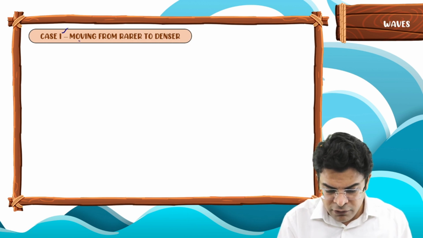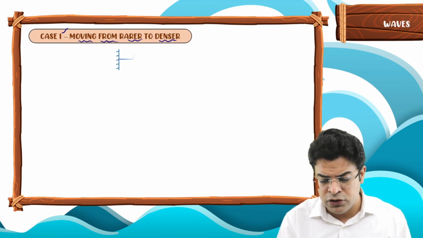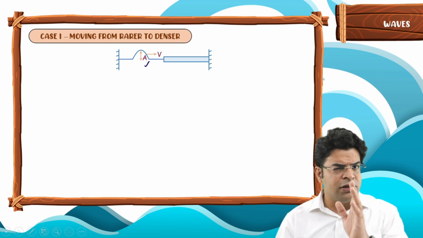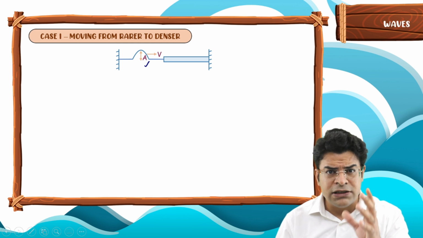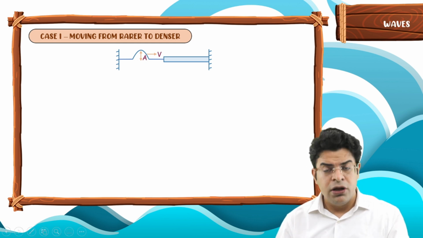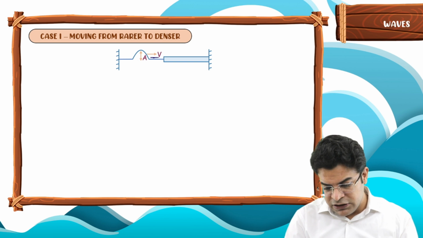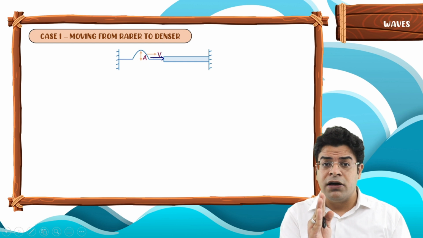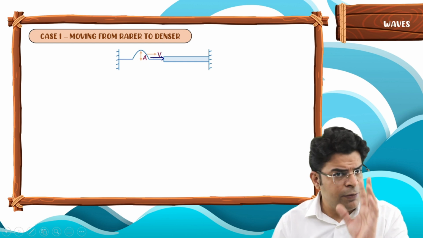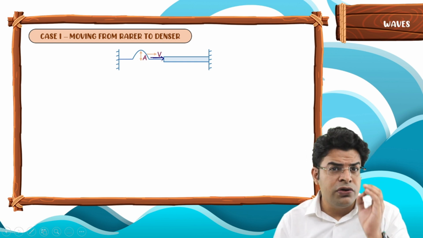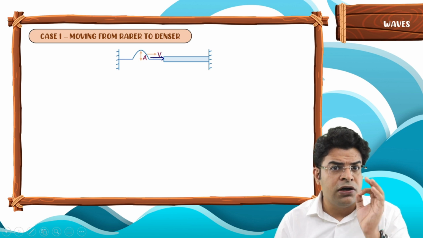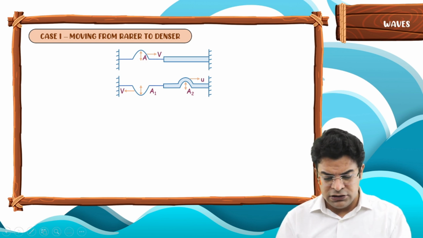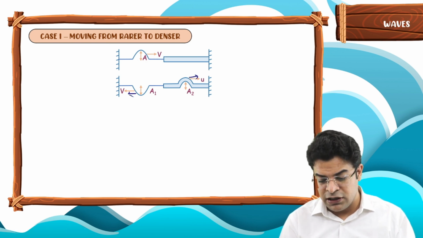Case one, when the wave is moving from the rarer medium to the denser medium. Here you can see the pulse has been formed on the rarer medium, the thinner string, and the pulse is trying to enter into the denser medium. When this pulse reaches the interface, some part of the wave gets reflected and some part gets transmitted. Again, I am repeating, this is a theoretical part, so you need to be very careful about the understanding of theory.